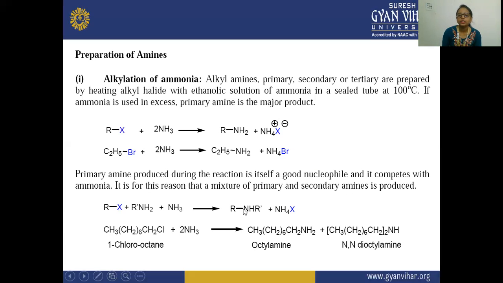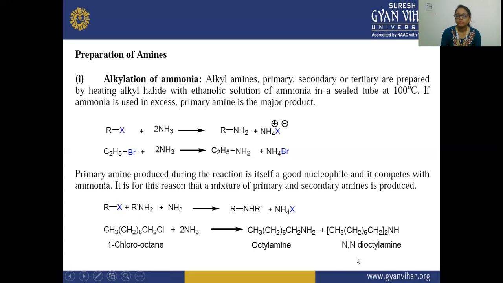So here we have taken 1-chlorooctane, which is your alkyl halide, 1-chlorooctane plus ammonia. When we heat it, there is a formation of octyl amine. See here, this alkyl group is attached to the amine. That is why it is known as octyl amine.